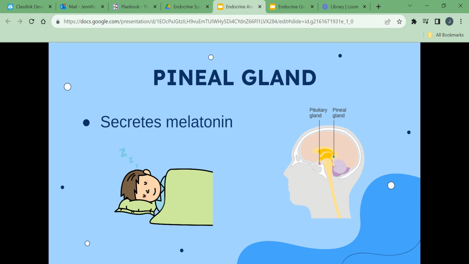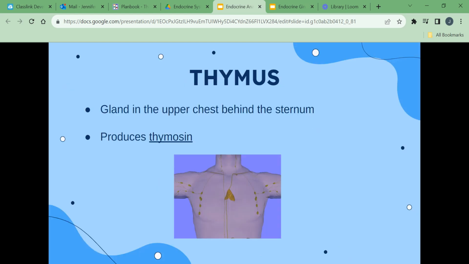The pineal gland secretes melatonin. Melatonin is the hormone that regulates sleep and wake cycles based on the presence of environmental light. The thymus is a gland in the upper chest behind the sternum. It produces thymosin, which is needed for the development and function of the immune system.